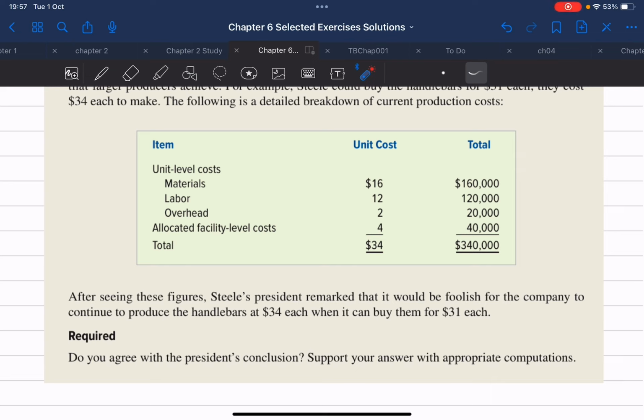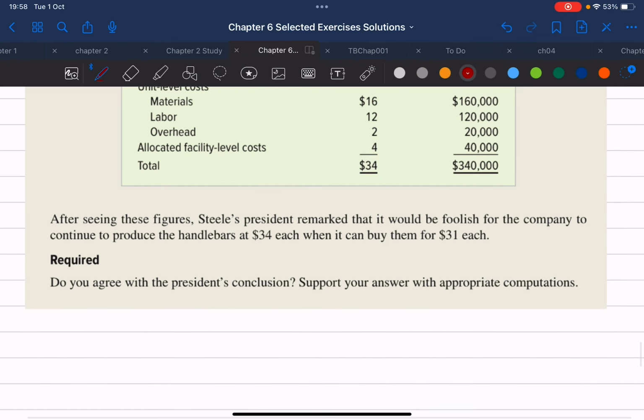So in this scenario, we don't have to worry about revenues. Remember, for special decisions, we want to see the relevant revenues, the incremental revenues, and the avoidable costs, right? Here, we don't have to worry about revenues. We're just going to worry about the costs, okay? So we'll go ahead and list the cost items that are relevant, which are the avoidable costs, right?